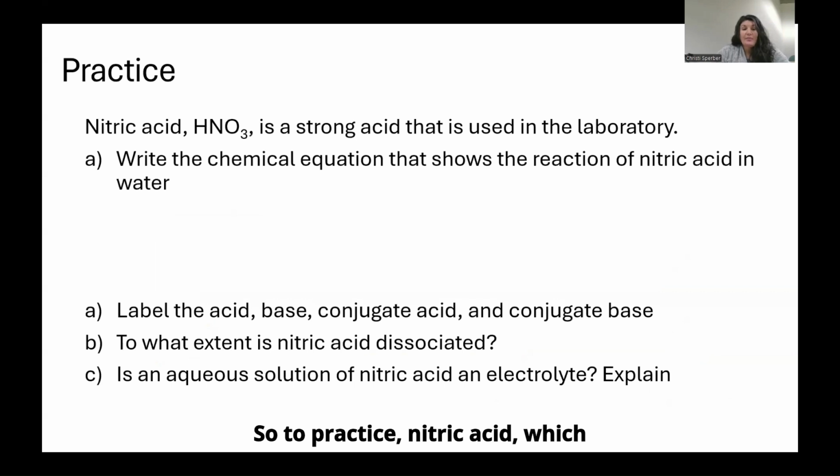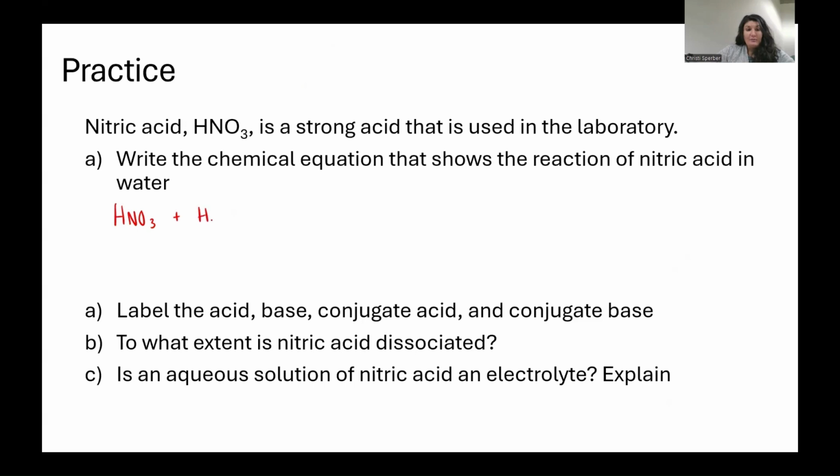To practice, nitric acid, which is a strong acid, is used in a laboratory. Write the chemical equation that shows the reaction of nitric acid in water. Then label the acid, base, conjugate acid, and conjugate base. Let's pause the video and work it out, and then we'll come back together and do it together. Okay, so we're going to write the chemical equation of HNO3 in water.